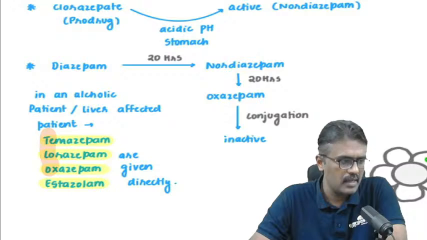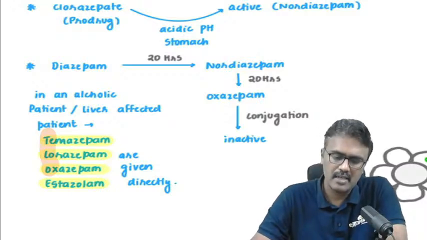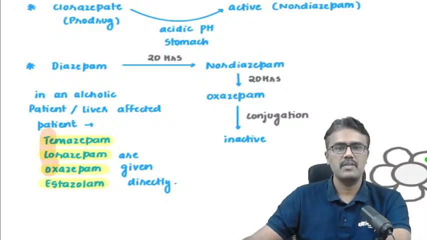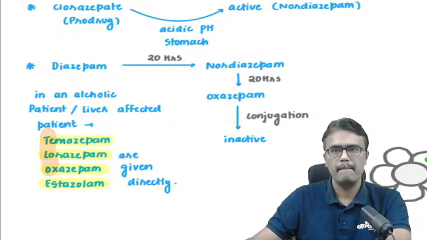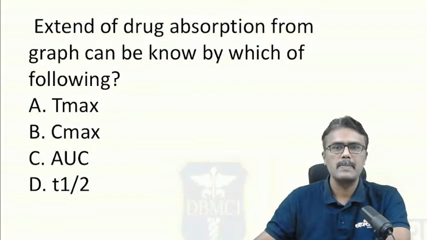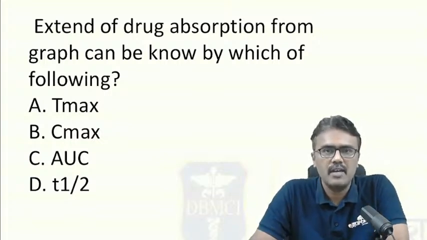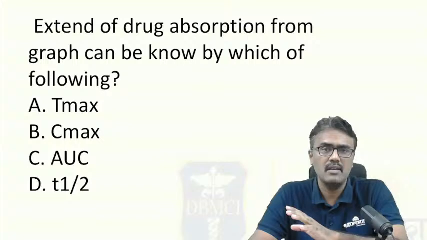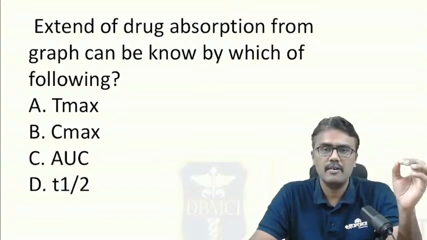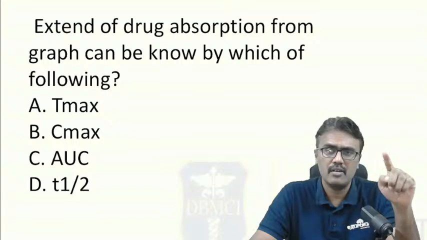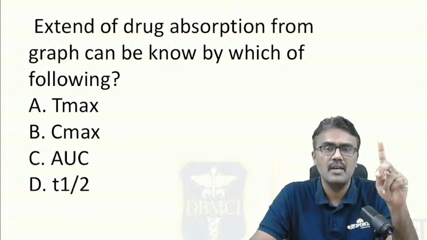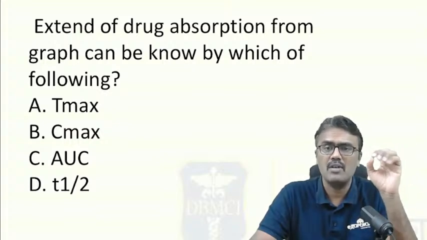Yes. Now moving on to the next important question: extent of drug absorption. So we got the question, extent of drug absorption from the graph can be known by which of the following? It's a repeatedly asked question. Last exam they had asked area under curve: what parameters will increase the area under curve? Before that exam they had asked what will tell us the rate of drug absorption. So the concept keeps on repeating, so you have to concentrate on this topic.